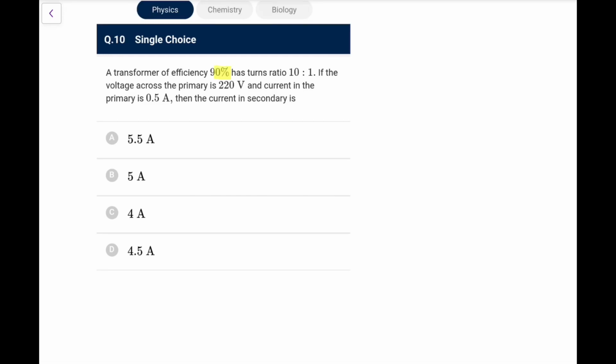Next, a transformer has 90% efficiency, turn ratio 10:1, primary voltage is 220, current in the primary is 0.5, the current in the secondary is. So what you can directly say, power in secondary is 0.9 times power in primary. So IS into VS is 0.9 times IP into VP.